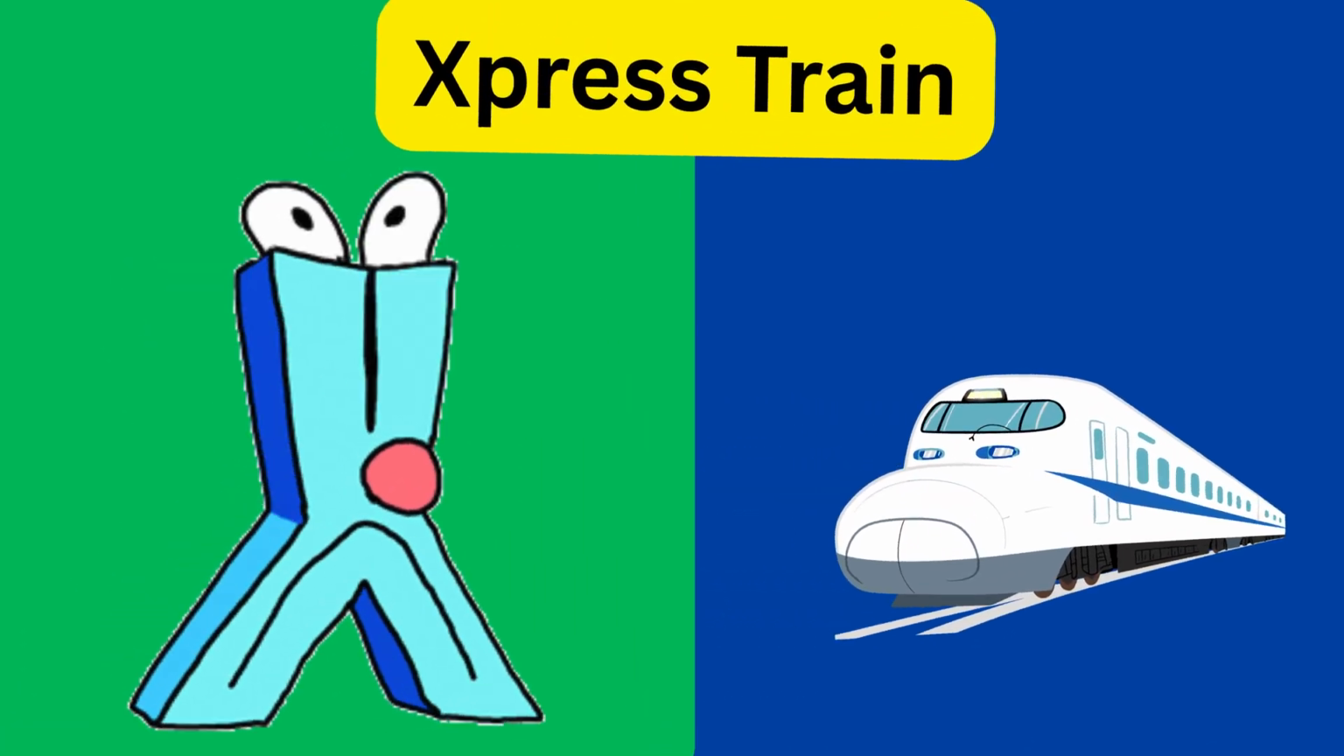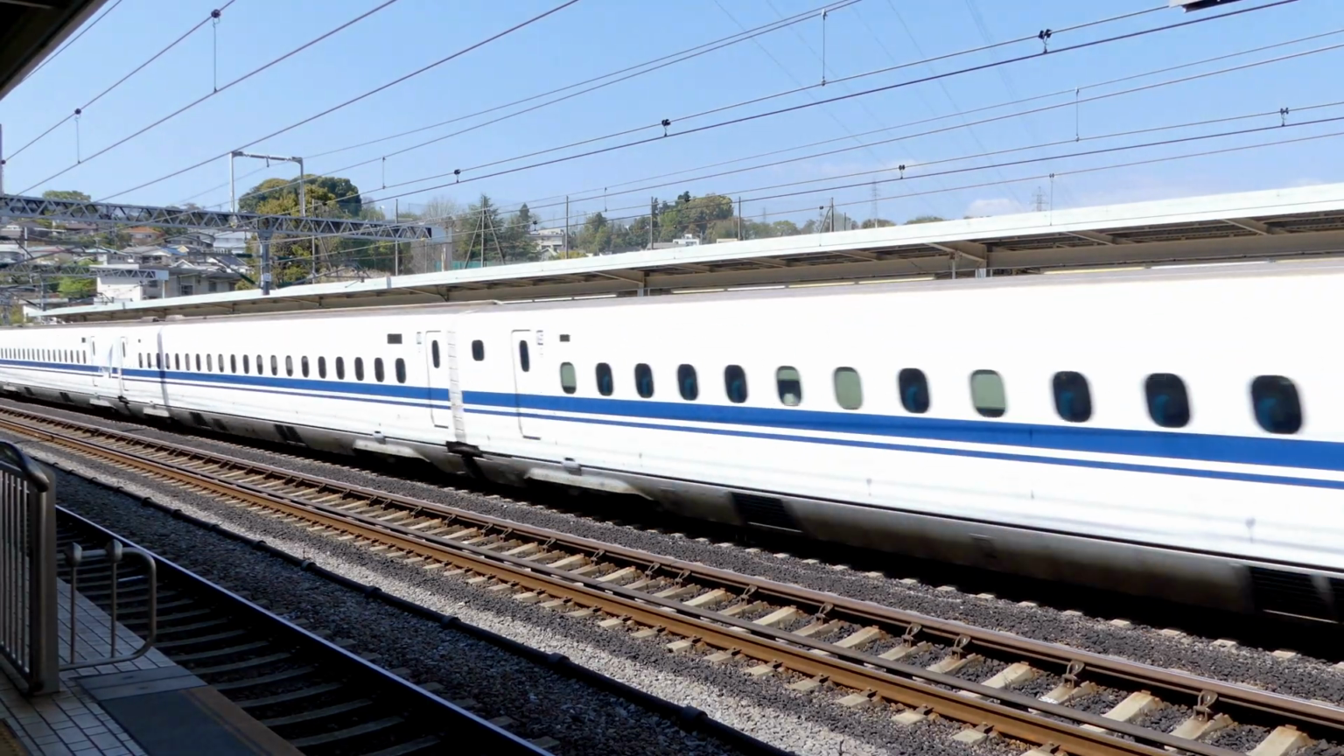X is for express train. Express train, racing down the track so fast.